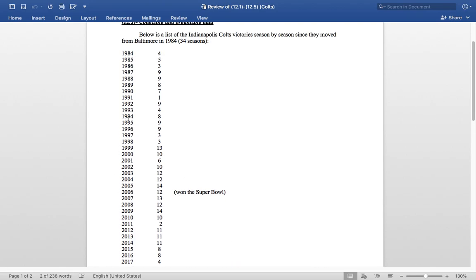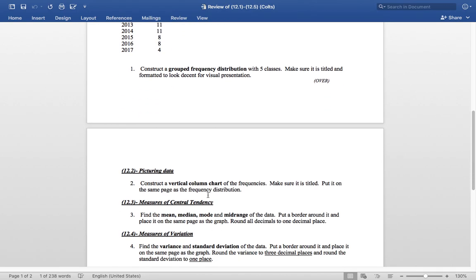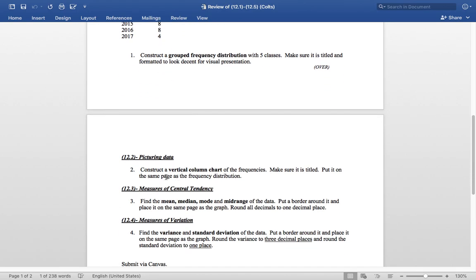Now listen, you do not have to type in the years. Those are just for reference for you sports fans. But no, we're just interested in the victory totals themselves. Okay, and then once you do a grouped frequency distribution, on that same page, I want you to construct a vertical column chart of your frequencies. Make sure it is titled and put it on the same page as your frequency distribution.